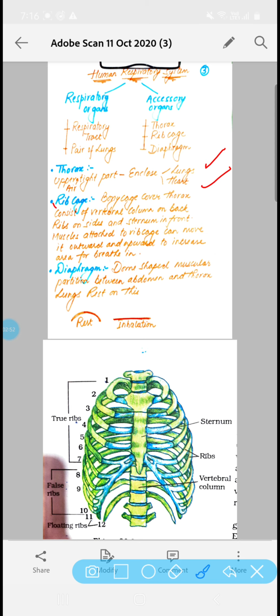Now the next accessory organ is rib cage. God has made a very complex structure of our body. All the delicate organs which are present in our body are covered by a bony cage for their protection. In the same way, the lung and heart which are present in the thorax region are also protected by a bony cage. This bony cage consists of the vertebral column, commonly called the backbone, on the back side, ribs on the sides, and sternum in the front.